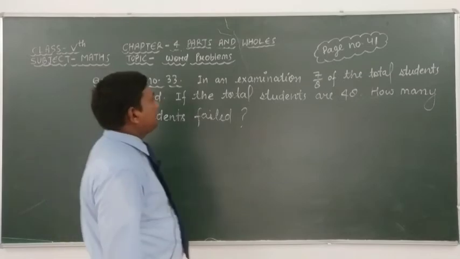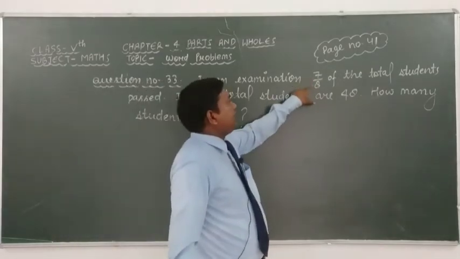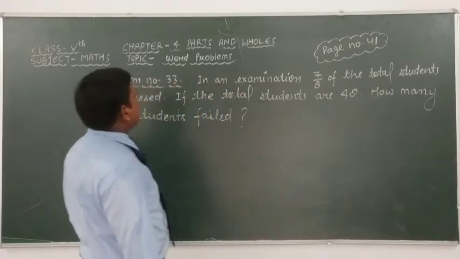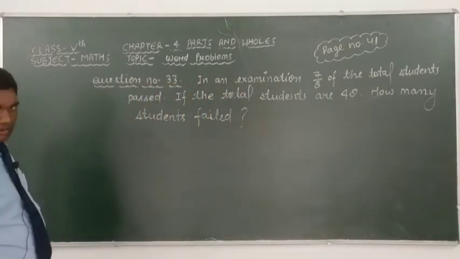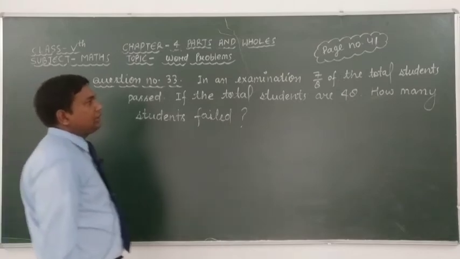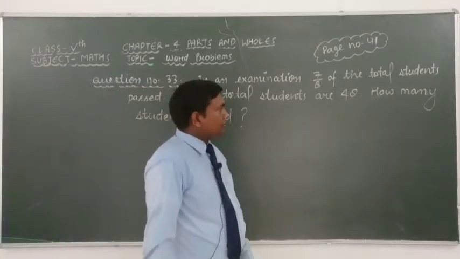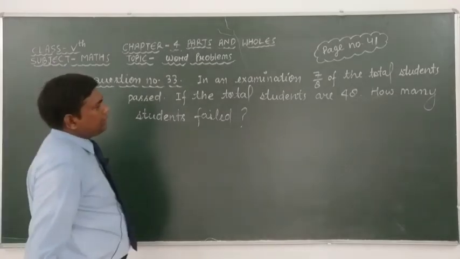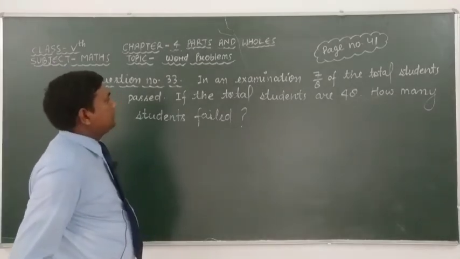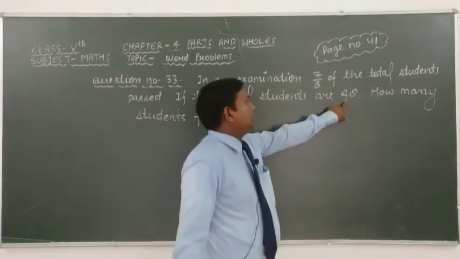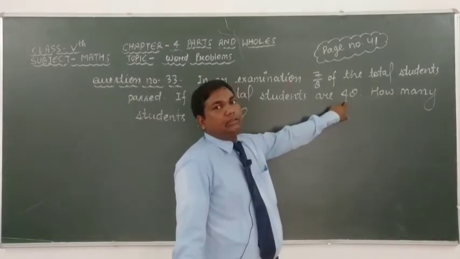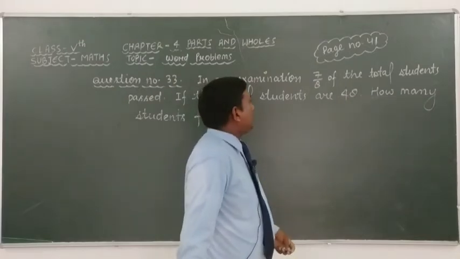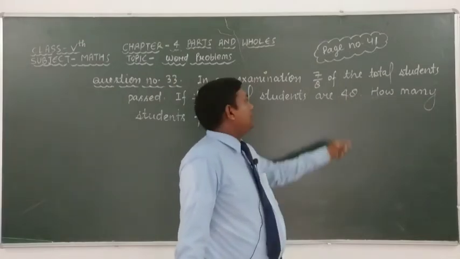here we have to take the multiplication of 7 over 8 and 48, then we get the total students passed in examination. Okay, students, then the total students failed in examination, we have to subtract the total students passed from 48.